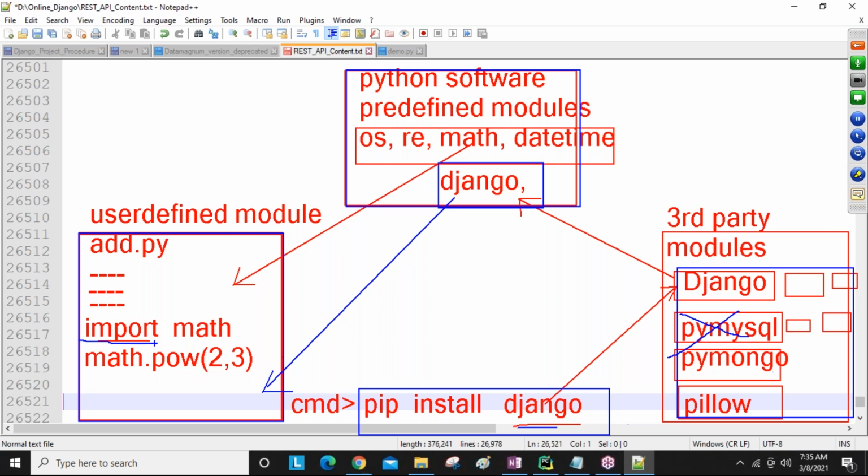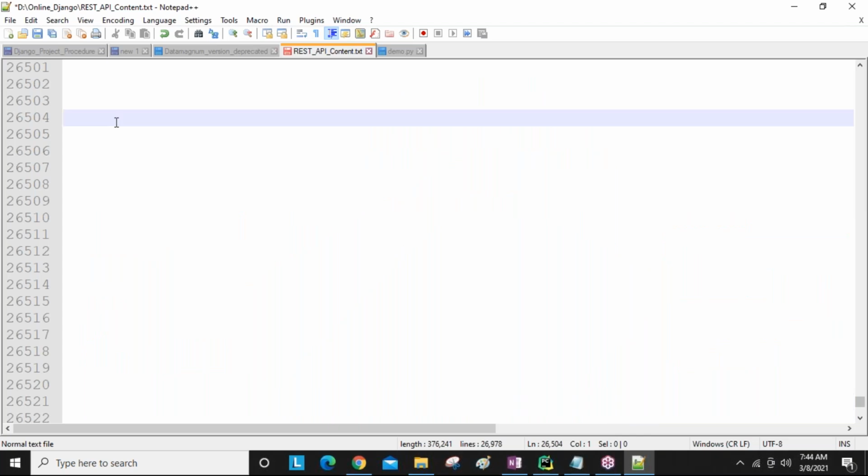What you are learning in Python, guys, functions, exception handling, modules concept, variables, how to create them, syntaxes, indentation, and data types, list, set, dictionary, all these things we are going to use in Django whenever we require.